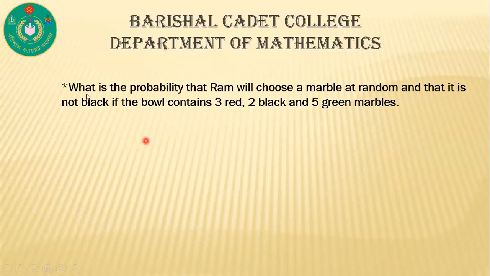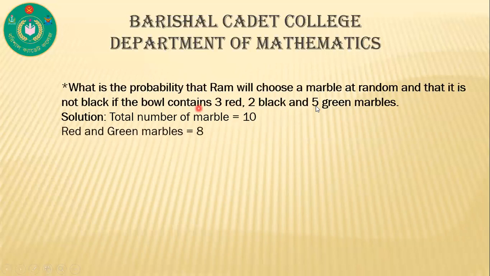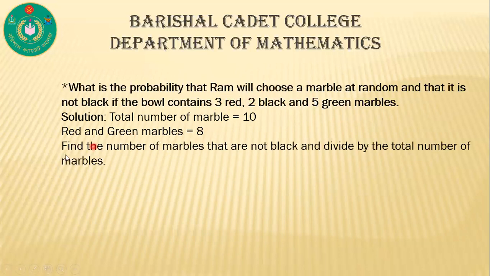Now another question. What is the probability that Ram will choose a marble at random and that it is not black, if the bag contains 3 red, 2 black and 5 green marbles? So our total marbles are 5 plus 2 plus 3, that means 10. Red and green are 5 plus 3, that means 8. Find the number of marbles that are not black and divide it by the total number of marbles.